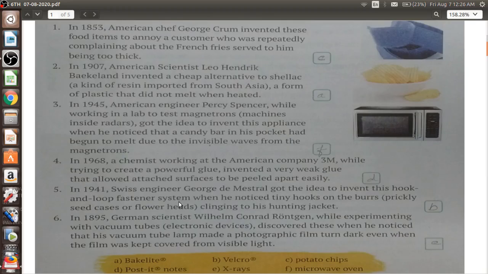Now see, as the name suggests, I'm very sure with this thing. If you can see this word, Bakelite, there is a kind of plastic which is known as Bakelite as well. Okay, you can see here. So this Bakelite is a kind of plastic which does not melt when it gets heated.